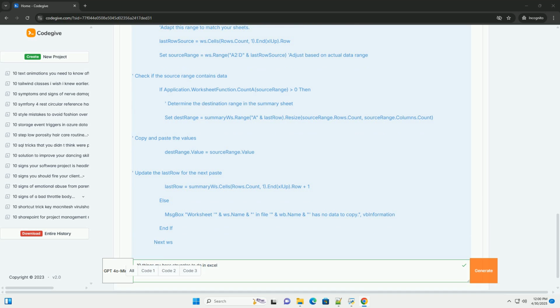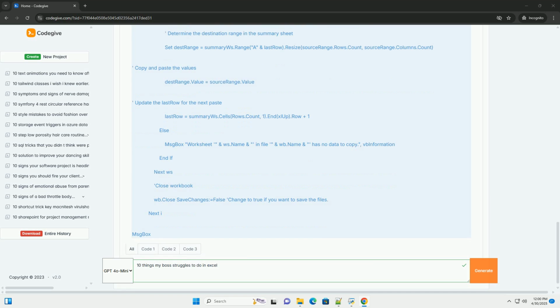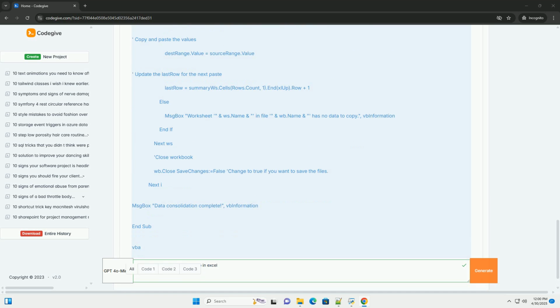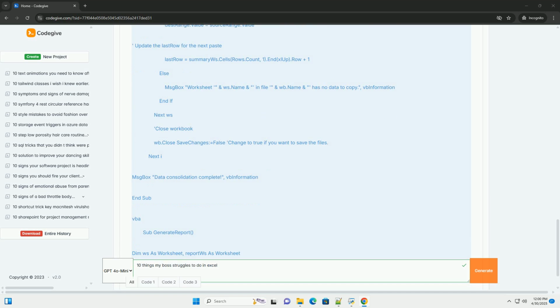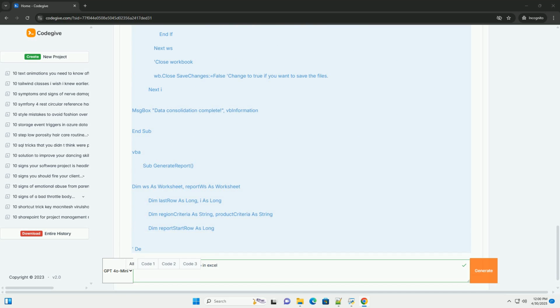User interface, UI. For more complex scenarios, consider creating custom dialog boxes, user forms, to make the macros easier for your boss to use. This involves dragging and dropping controls, buttons, text boxes, etc., in the VBA editor. This is a more advanced topic, but knowing it exists is important.